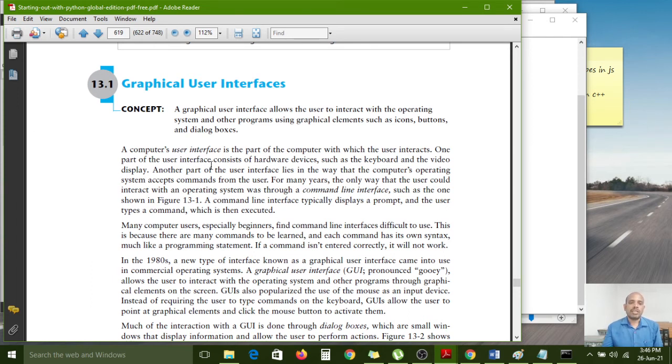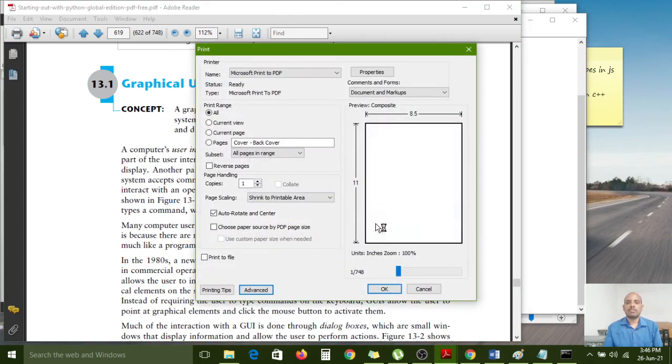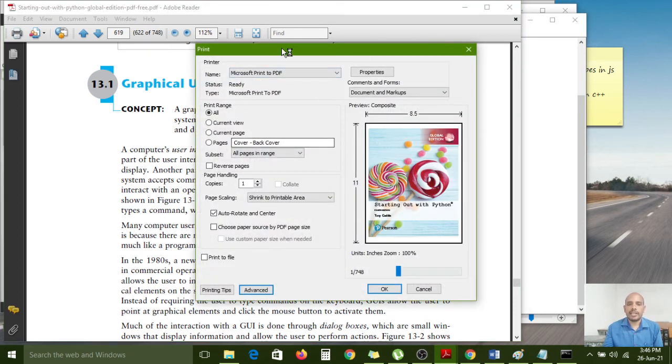One part of the user interface consists of hardware devices. For example, now I want to print this. The print window is displaying. Here I want to select the printer, the current page, and so on. A number of user interface options are given. After filling in all the details, I click on the OK button. Then immediately my input values will transfer to the printer. The printer is a hardware device here. So the user interface also interacts with the hardware device.